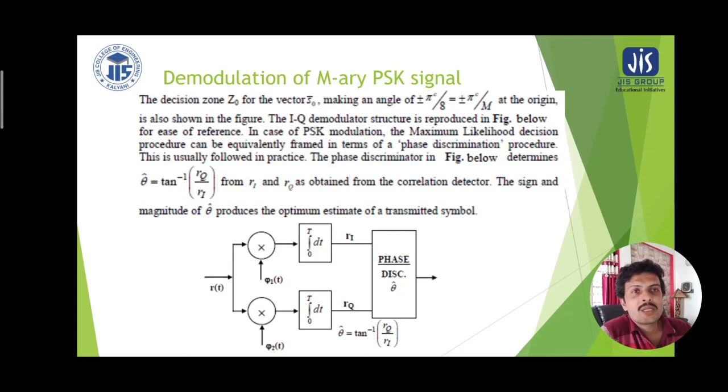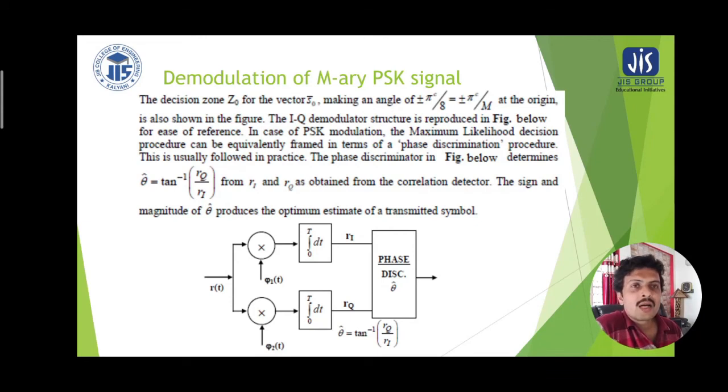In case of PSK modulation, the maximum likelihood decision procedure can be equivalently framed in terms of a phase discrimination procedure. This is usually followed in practice. The phase discrimination in the figure below determines theta, which is tan inverse of RQ by RI, where RQ is the quadrature component and RI is the in-phase component.